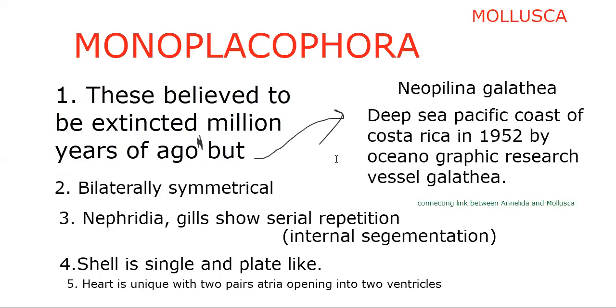Serial repetition of the internal organs is a characteristic feature of phylum Annelida. That's why we called it a connecting link between the Annelida and the Mollusca. Shell is single and plate-like. Heart is unique with two pairs of atria opening into the two ventricles. Example, Neopilina galathea. Neopilina galathea is the example here. Okay. Next, Gastropoda.